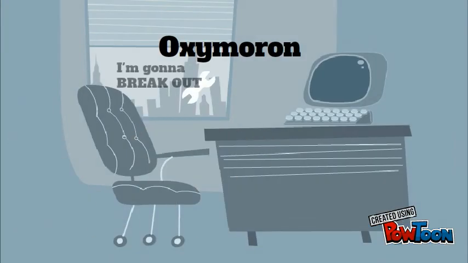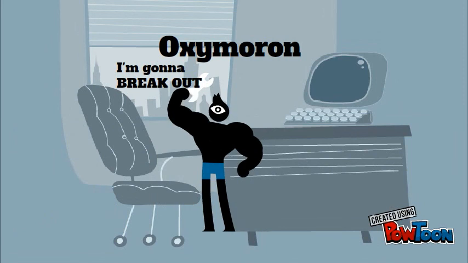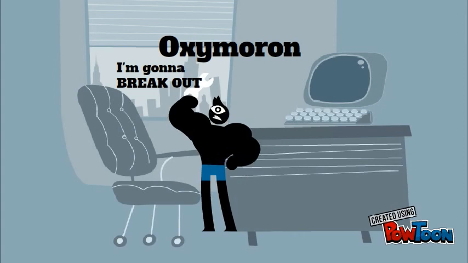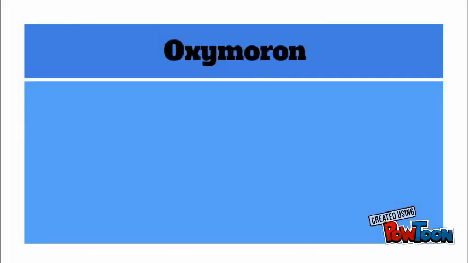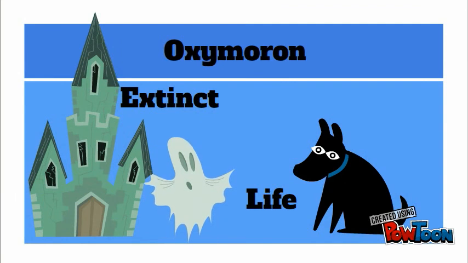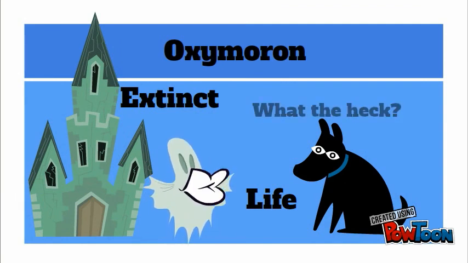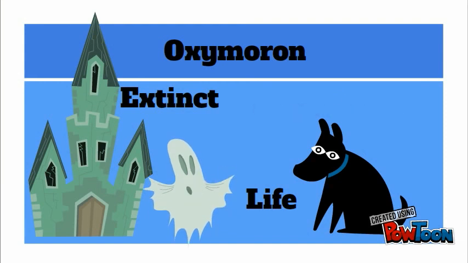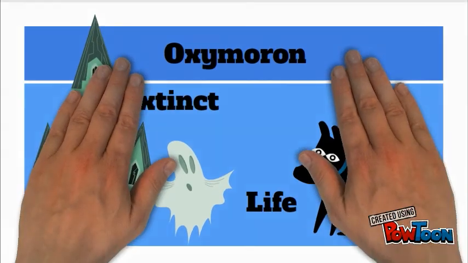Another example is escape prisoner. Prisoner means to be held in jail, and escape means to break out of jail. So, escape and prisoner are opposite. So, escape prisoner is an oxymoron. One more example is extinct life. Extinct means the entire species is dead, and life means to be alive and functioning. So, life and extinct are opposites. Extinct life is an oxymoron.